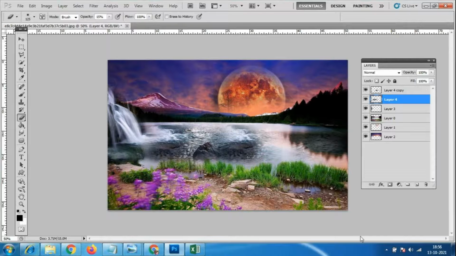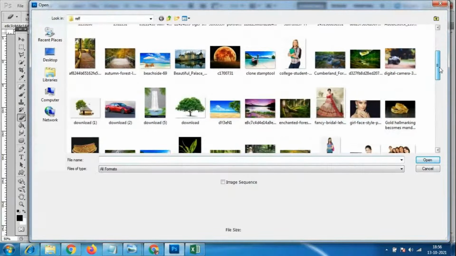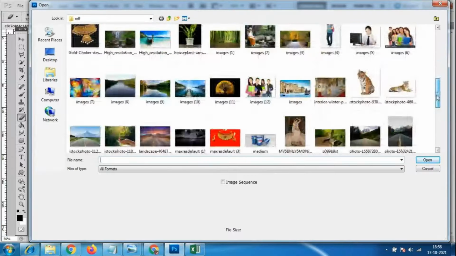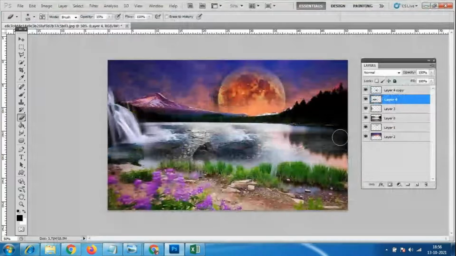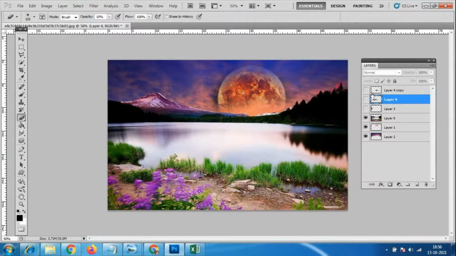Because of this waterfall, we have to add so many things over here, like all those hills where it comes from. All of this is because of the magic eraser tool and this opacity. Suppose I hide the layers we have taken here. Now you people want the reflection. This same reflection I want here on the water.